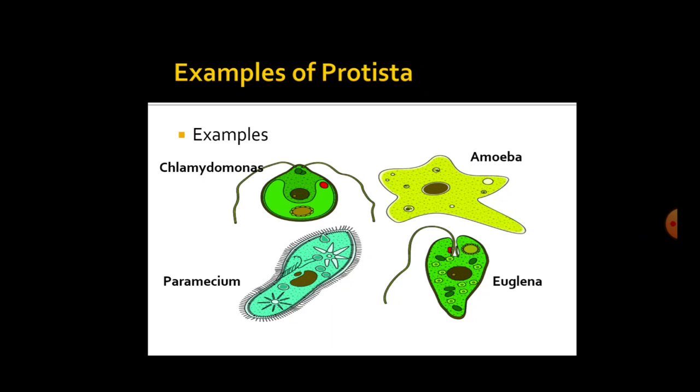Euglena. Euglena is a unicellular eukaryote. It has the characteristics of both plants and animals. Like a plant, it can prepare its own food using chloroplast. And like animals, it has flagella and can move from one place to another. A cell wall is present, but it is not made up of cellulose.